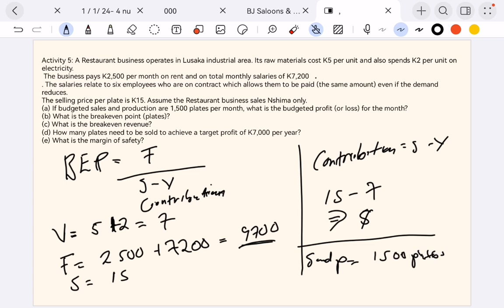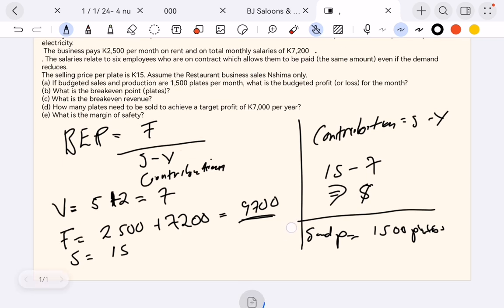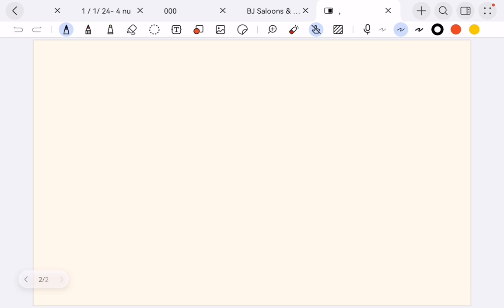What is the budgeted profit or loss for the month? So we need to find the budgeted profit or loss for the month.